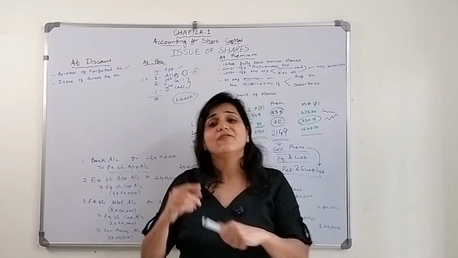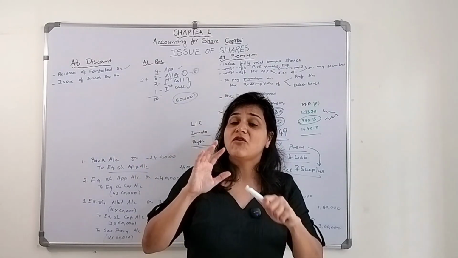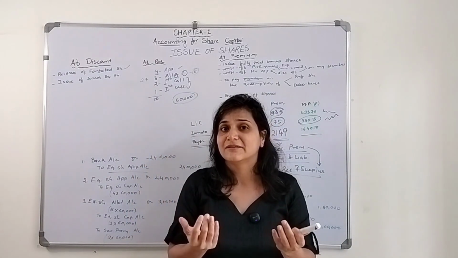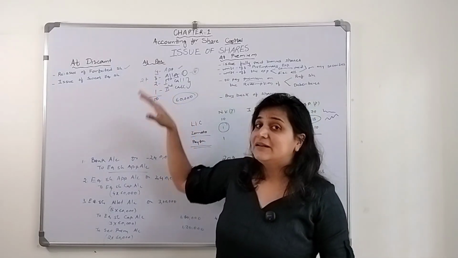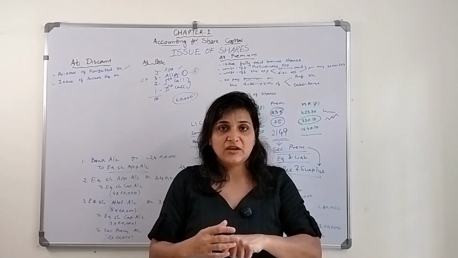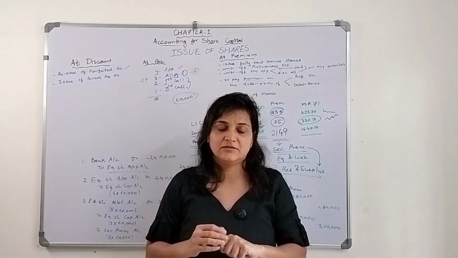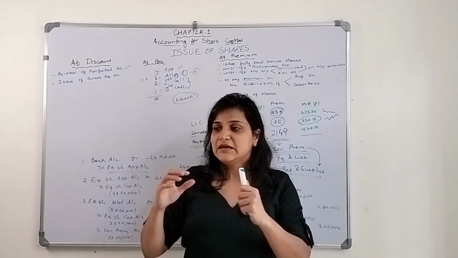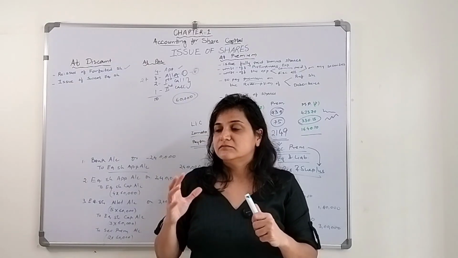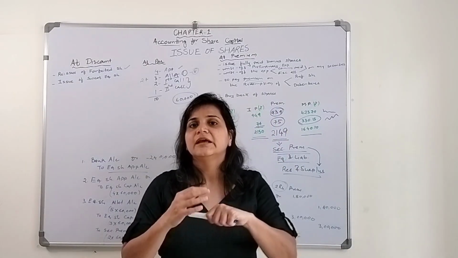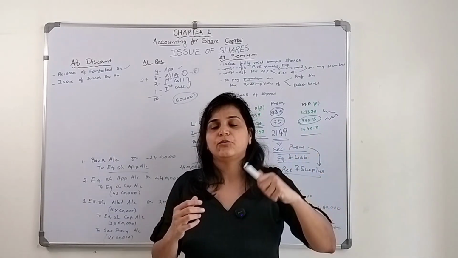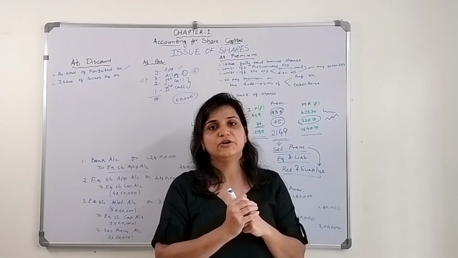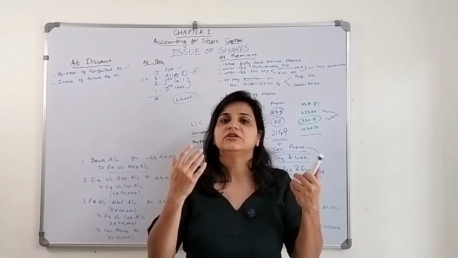Okay, understood. Now we will discuss issue of shares for consideration other than cash. Here we were demanding cash from the public. The company was demanding cash money from the public. But there are situations when they are issuing shares for other than cash. Now what is other than cash? They are not asking for money from somebody. Let's say a company needs certain machinery. They went to that vendor, bought that particular machinery, and instead of giving cash to that vendor, they issue the shares.